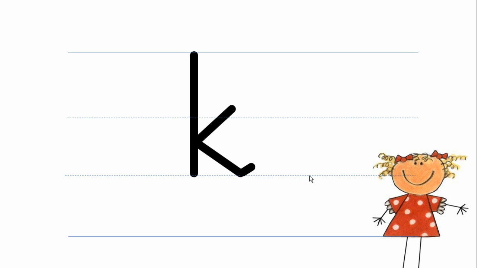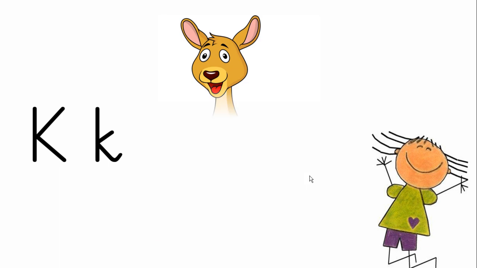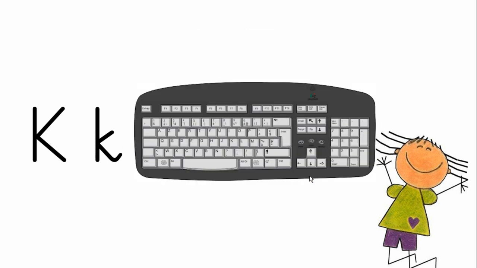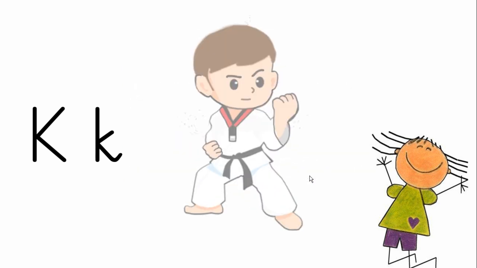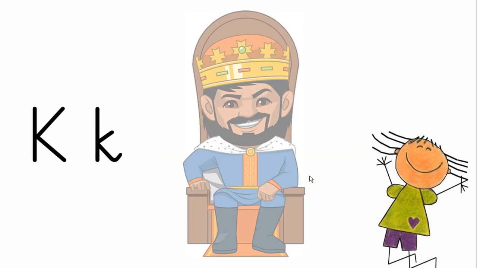Next, we will find some objects that start with k. For example, k, kangaroo, k, kitchen, k, keyboard, k, karate, k, kiwi fruit, k, king, and k, kitten.